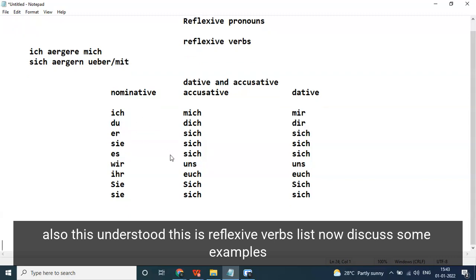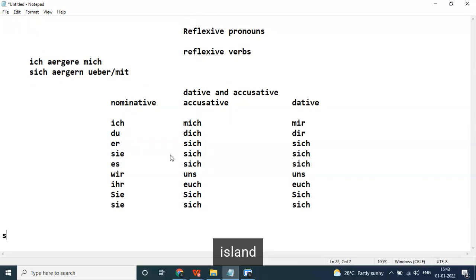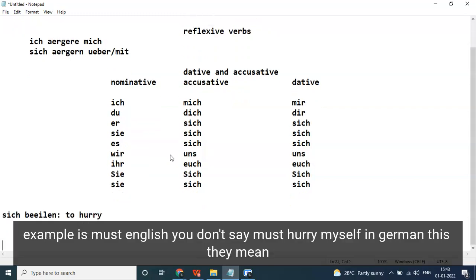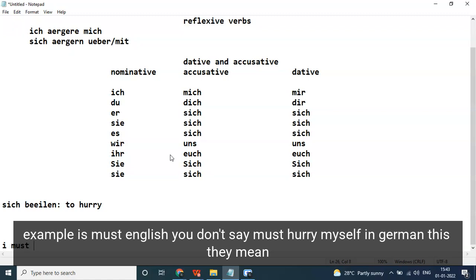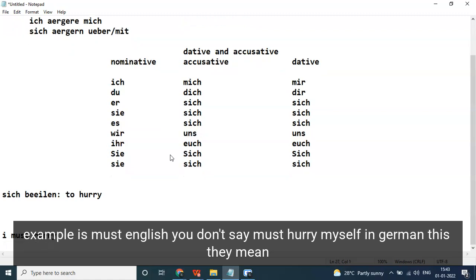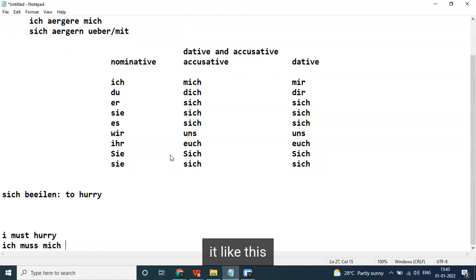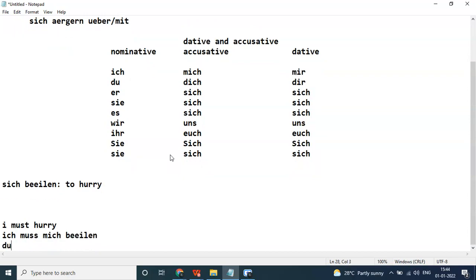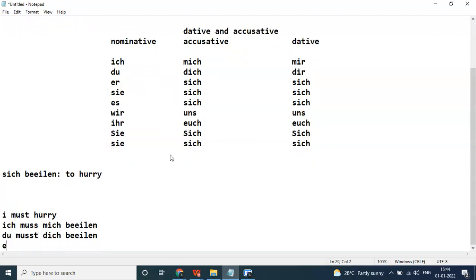Now, let us discuss some examples. Example: I must hurry. In English, you don't say I must hurry myself. In German, they mean it like this. Ich muss mich beeilen. Du musst dich beeilen. Er muss sich beeilen. He must hurry himself. Hurry himself. Er muss sich beeilen.